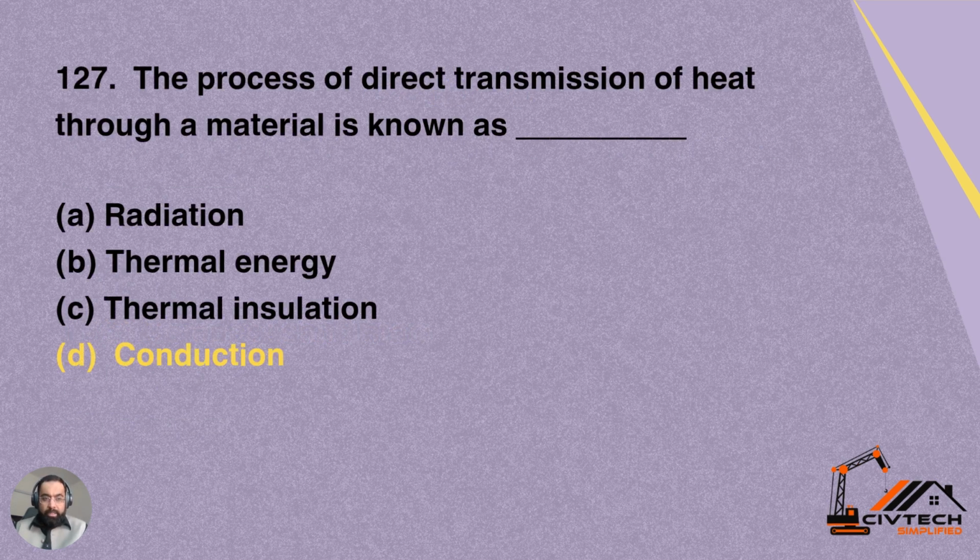Question number 127. The process of direct transmission of heat through a material is known as A, radiation, B, thermal energy, C, thermal insulation, D, conduction. So the process in which heat transmits directly from the material is called conduction. Option D is correct for this question.